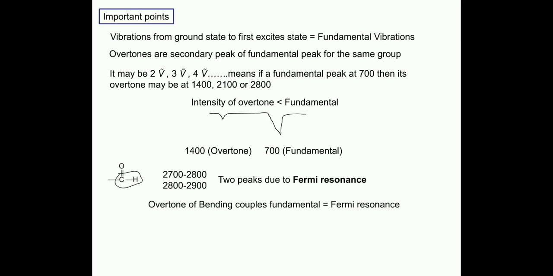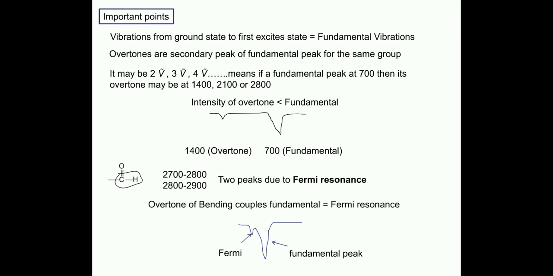The overtone of bending couples with the fundamental to give Fermi resonance. It means overtone plus fundamental peak gives Fermi resonance.